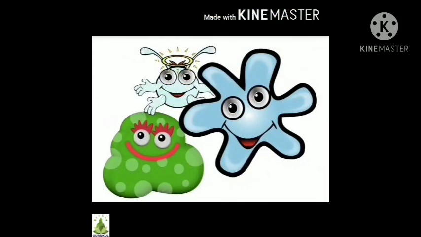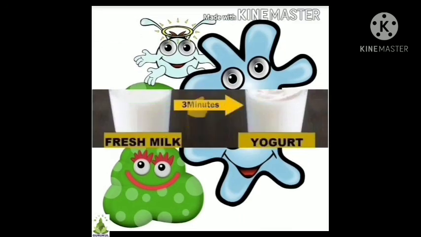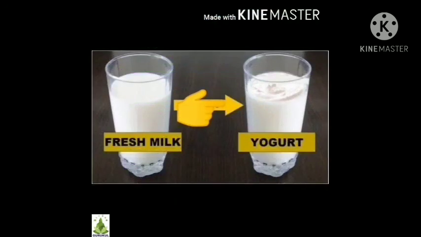Students, do you want to know one more interesting fact? Like harmful microorganisms, there are many useful microorganisms. They do not harm our body. They are good for our digestion. Take an example of yogurt, that is dahi.